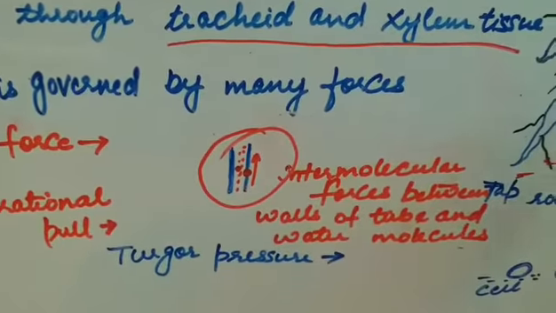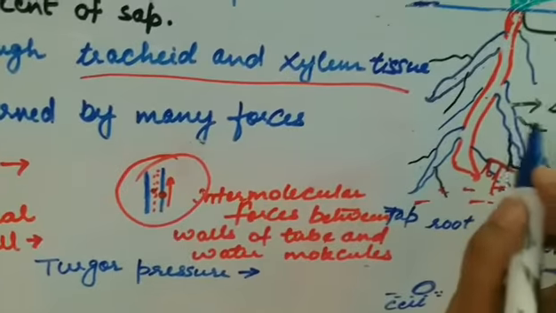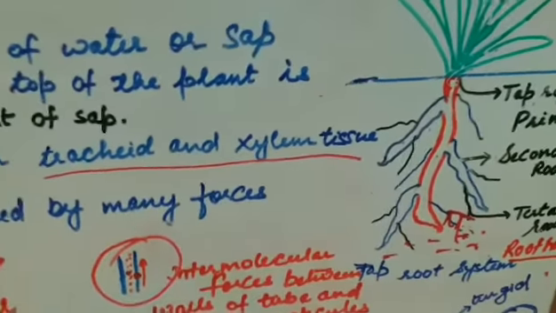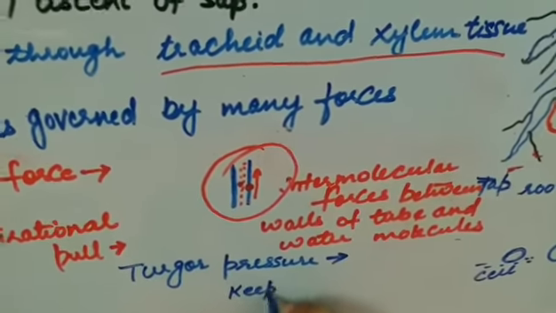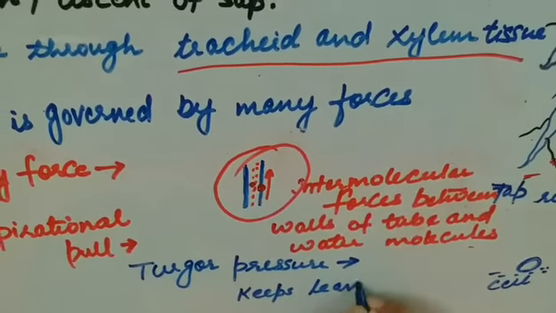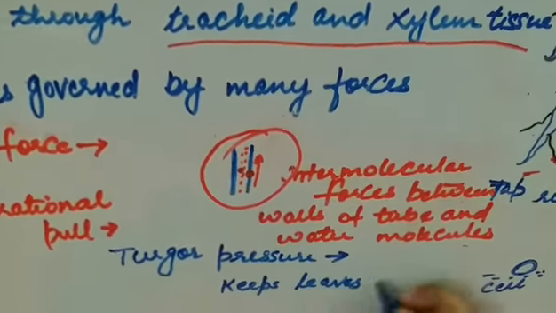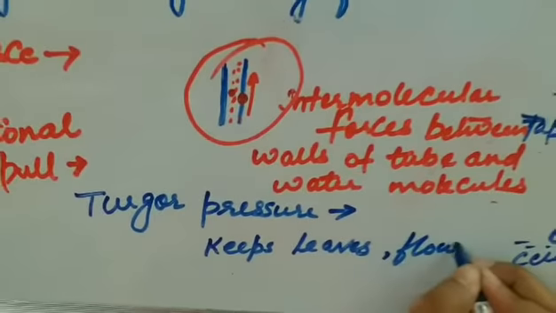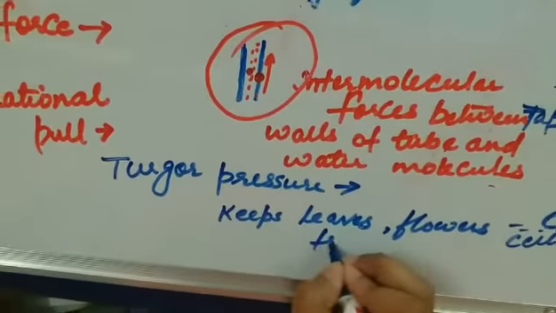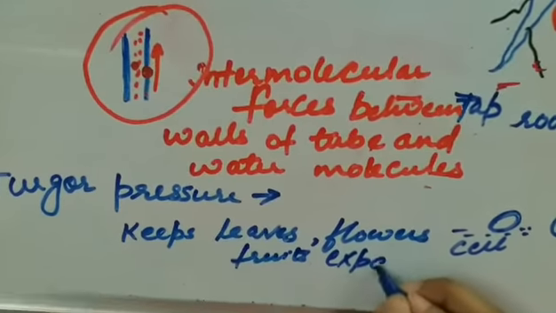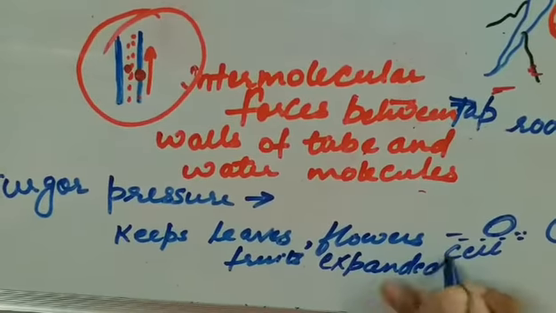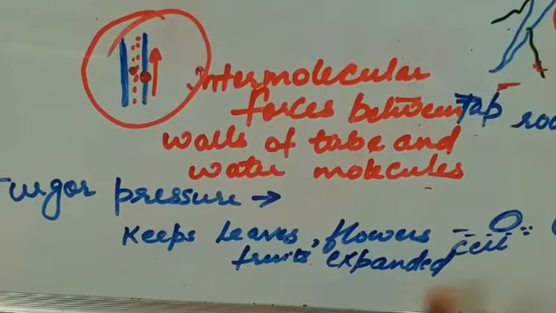It keeps the leaves, flowers and fruits expanded, and thus the plant looks fresh.